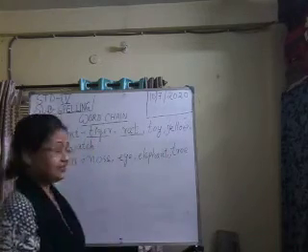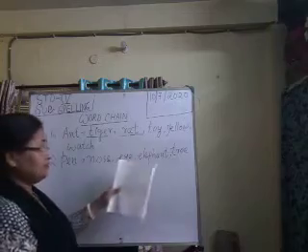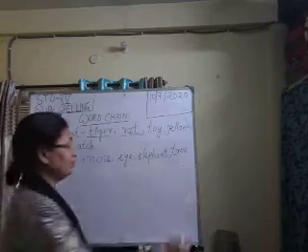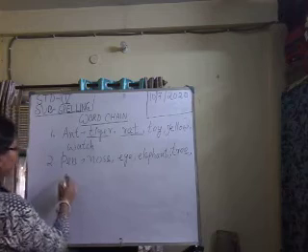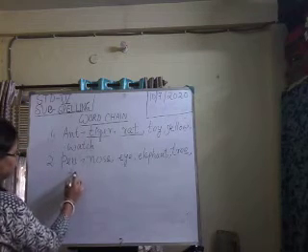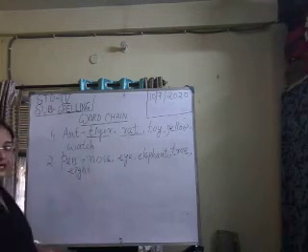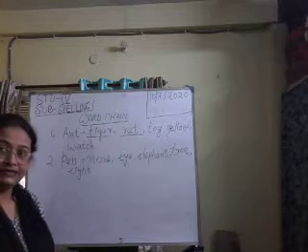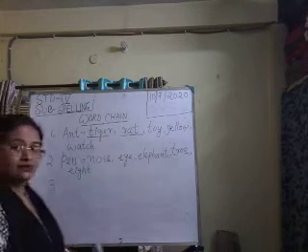T-R-E-E. Tree. How many words have we formed? 4 words. Now we have to make one more word. With E we can write 8. E-I-G-H-T. 8. Done? Yes.